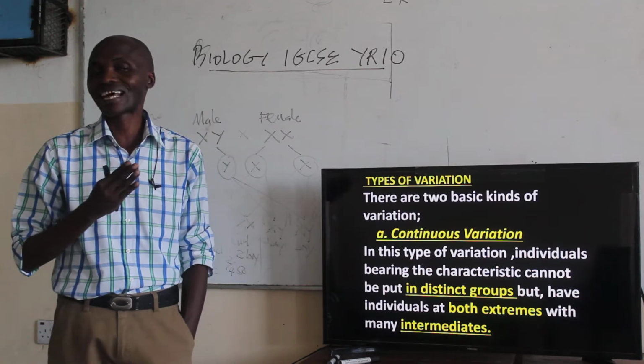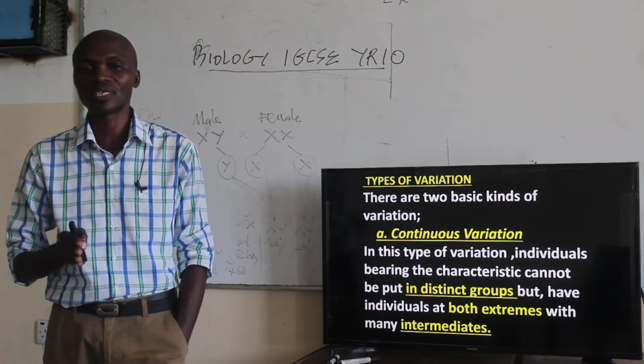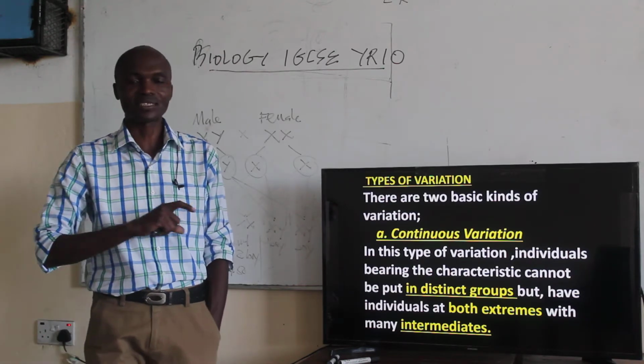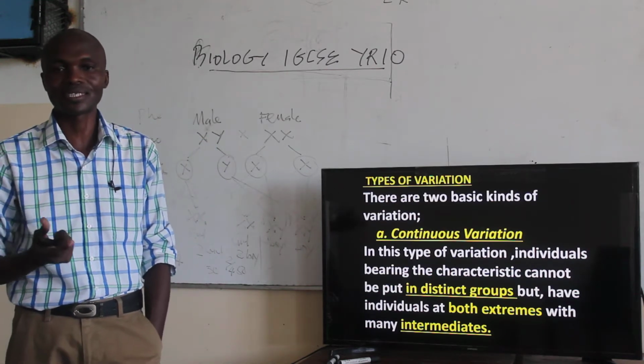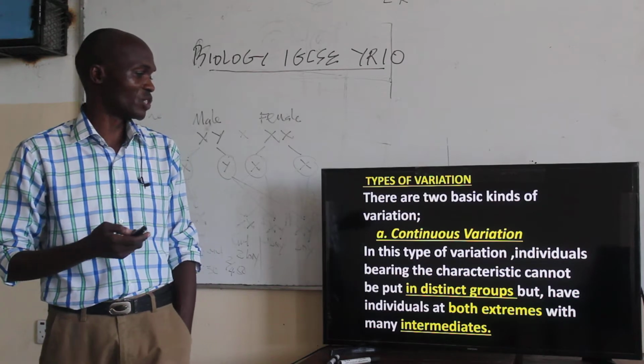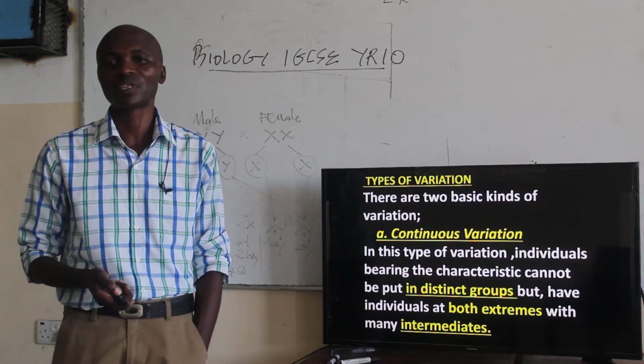That means you cannot classify the individuals into two different groups or even three groups. So we have a whole range of characteristics between the existing characteristics. That's the thing: we have individuals at both extremes with a lot of intermediates in between.